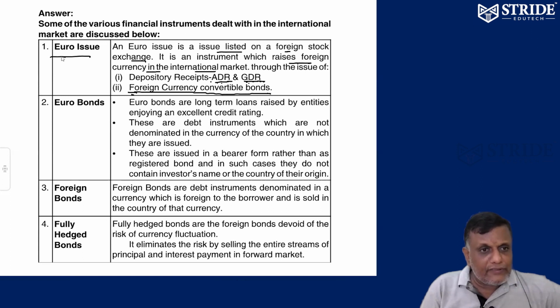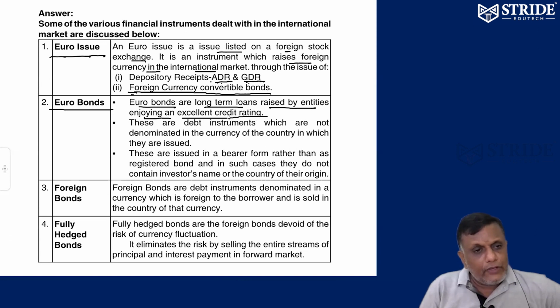That's it. First one is called Euro issue, right? Number 2, Euro bonds. What is Euro bonds? Long-term loans raised by the entities enjoying excellent credit rating. Very important. Euro bonds is nothing but we are getting money from European market. Simple. That's why they call it Euro.